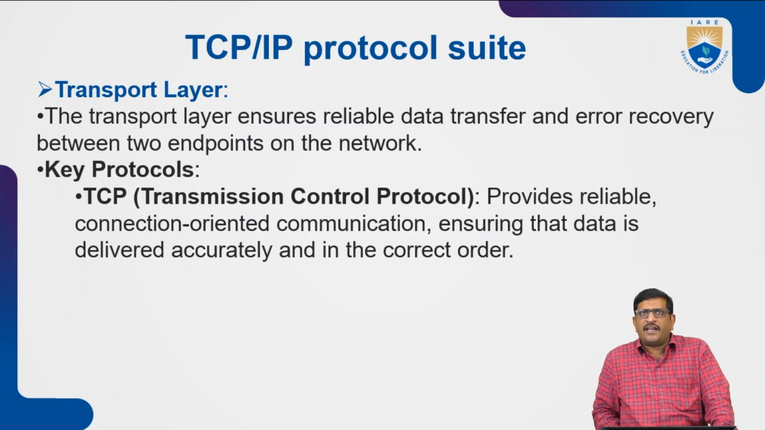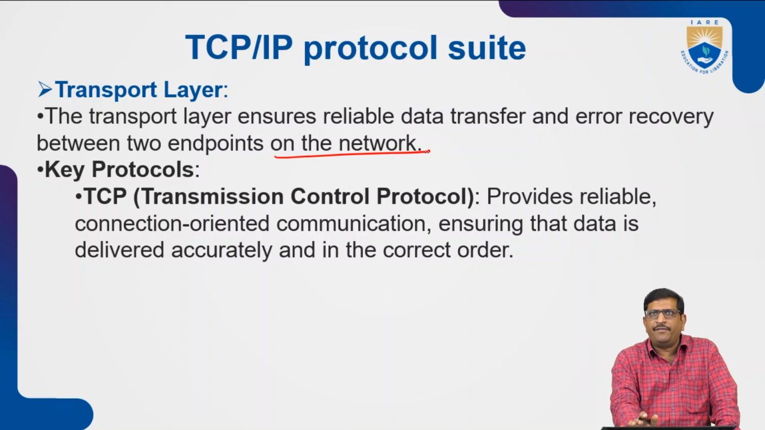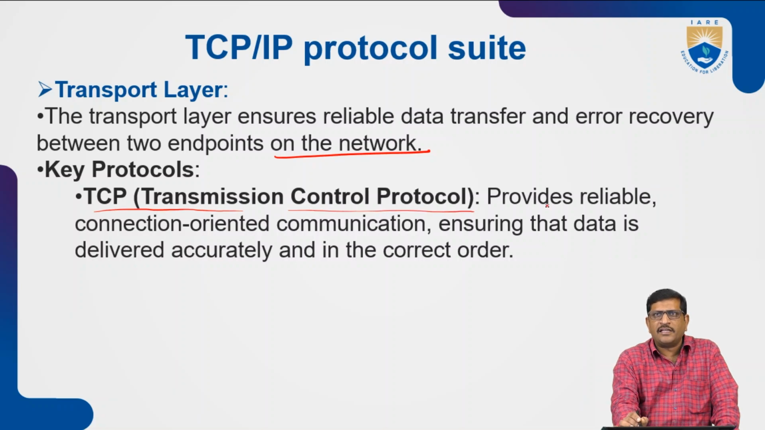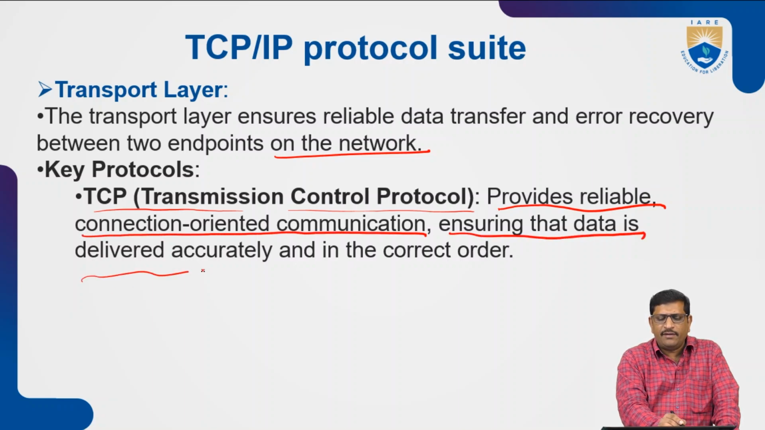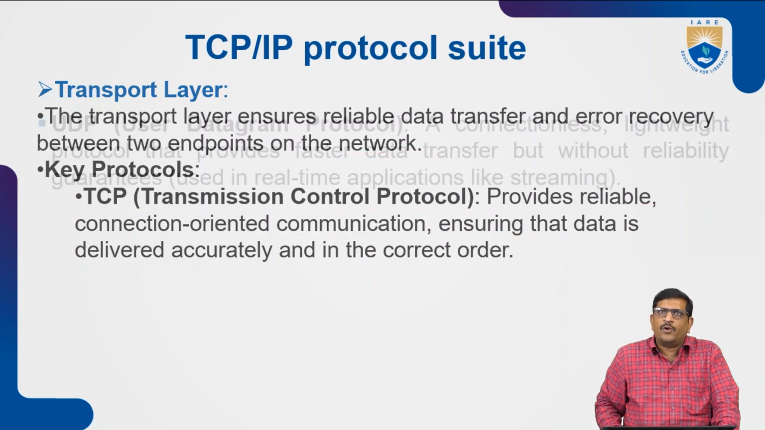And the transport layer ensures reliable data transfer and error recovery between two endpoints on the network. It may be the same network or a different network; the data transfer and error recovery can be done. Mainly, the key protocols here are TCP, the Transmission Control Protocol, which provides reliable, connection-oriented communication, ensuring that the data is delivered accurately and in the correct order. The data delivery can be done with the help of the Transmission Control Protocol.